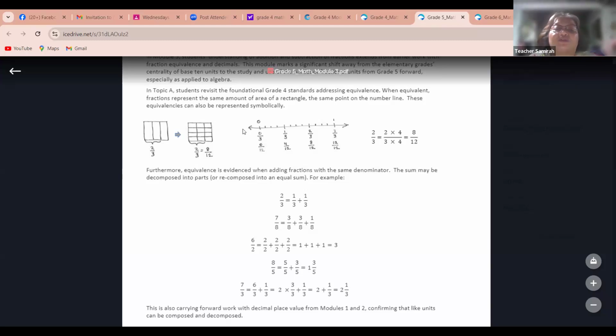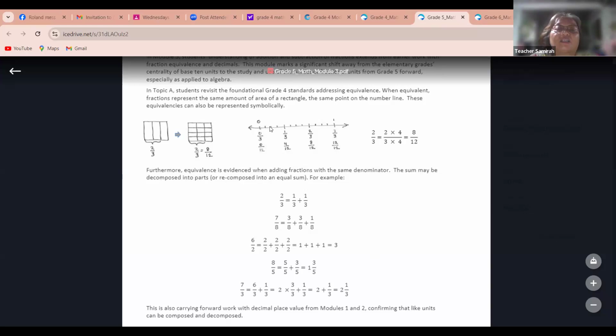There is also a number line wherein you can see these fractions. This one is a whole divided into 3 parts, and this one is a whole divided into 12 parts. These are all representations of fractions. On the number line, we usually start with 0.